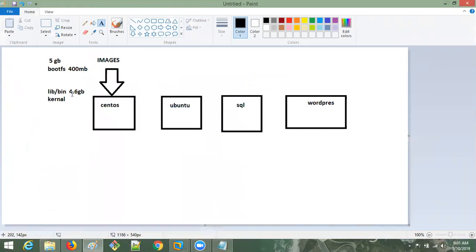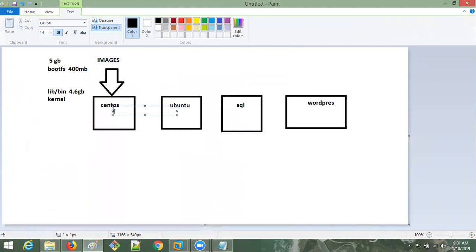Then how is this CentOS going to work now? I said that in this CentOS image, which I am downloading, I don't have library and binary files. Then how am I going to run it? How will this CentOS run here? Any idea, guys? I think you talked about it yesterday.